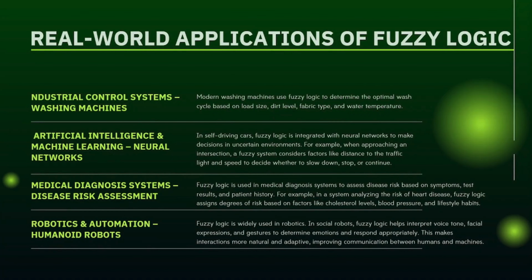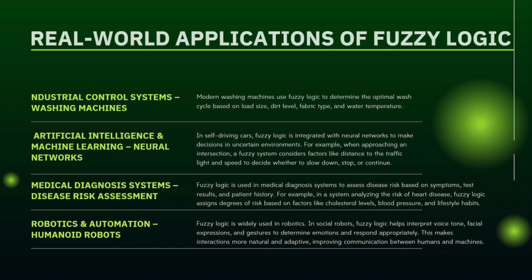Some real-world applications of fuzzy logic. Industrial control systems, for example, washing machines. That's just a basic example. It would take as parameters the dirt level, load size, fabric type, etc., and it will output the best or optimal wash cycle that should be done.